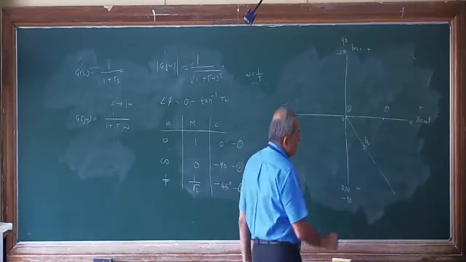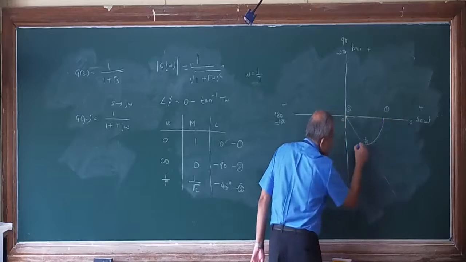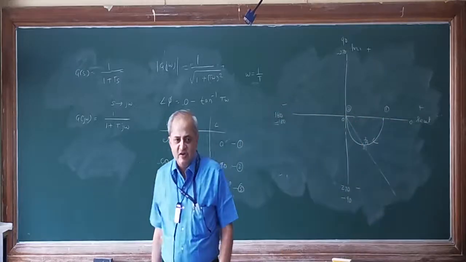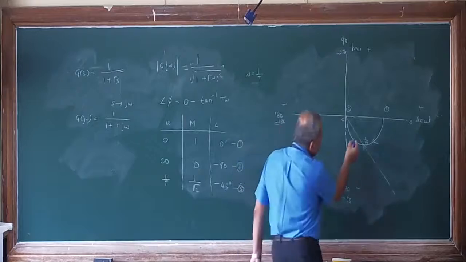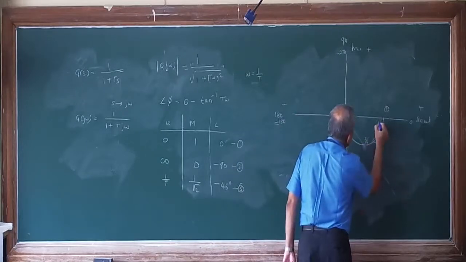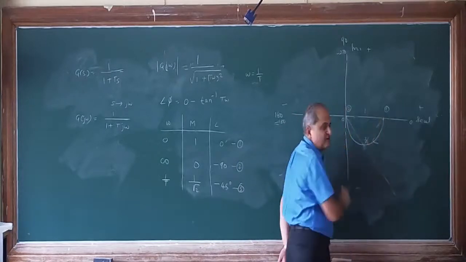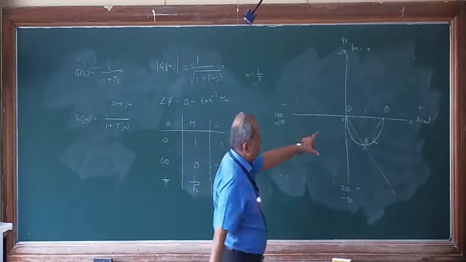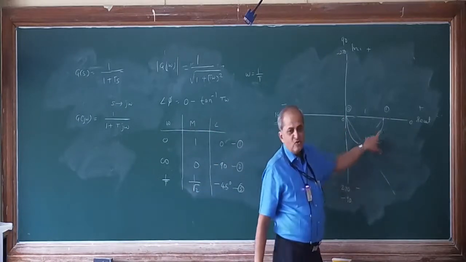So this becomes a semicircle, because this distance is 1 upon root 2, this distance is 1 upon root 2, and this distance is 1. Correct?